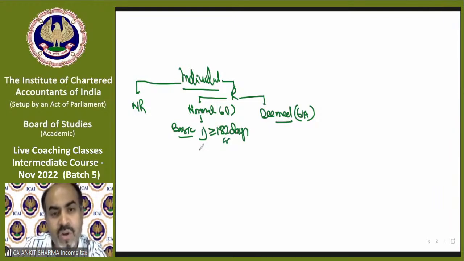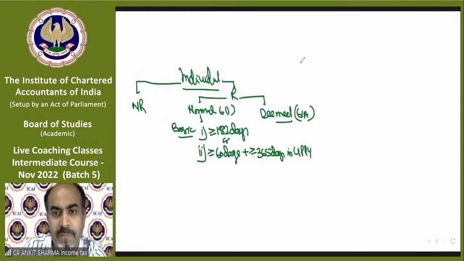If it does not fulfill the first one, then the second is also there. That's more than or equal to 60 days in Indian previous year, plus more than or equal to 365 days in India in 4 preceding previous years. Correct? We just read those conditions.